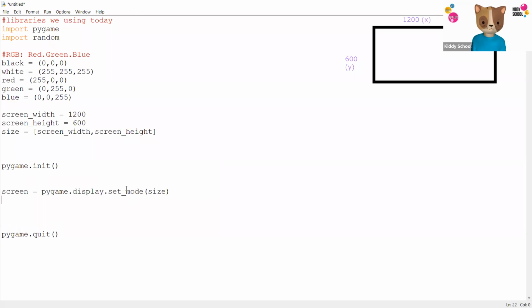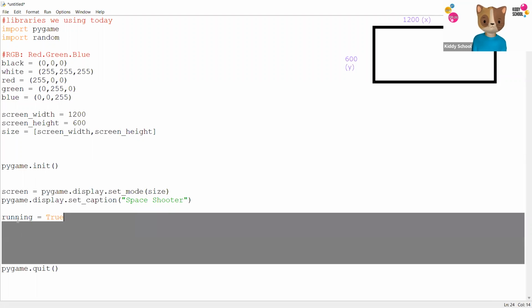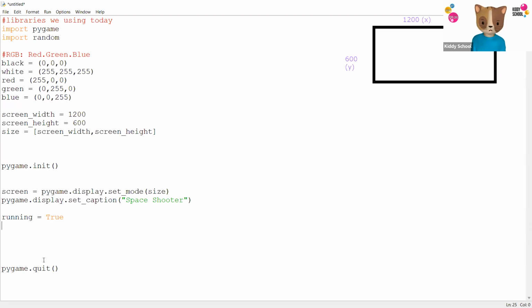We can give a caption to our game, and we can name it Space Shooter. And one of the variables is called running. What this variable does is check whether your game is running or not. If it is false, your game doesn't run. If it is true, then your game is running. Now, this is just a logical variable, it has nothing to do with Python. I'm going to make a variable running, which is true. Now, I'm going to run a loop with this variable. The loop is while running is true, or you can say while running, which does the same thing.